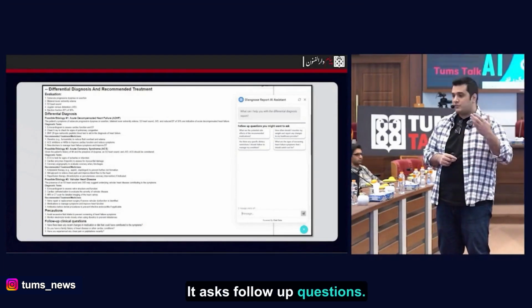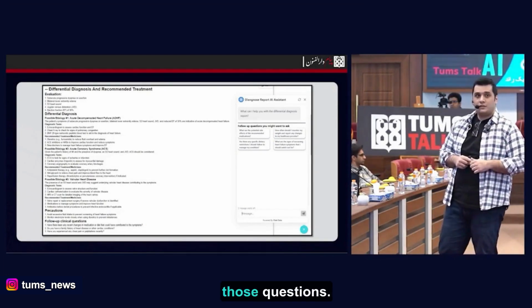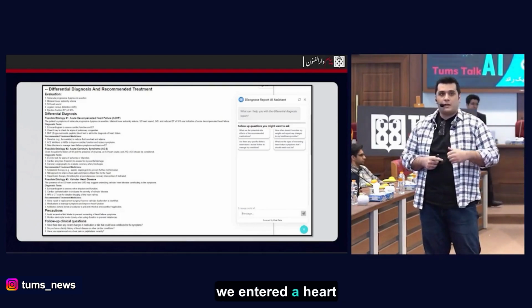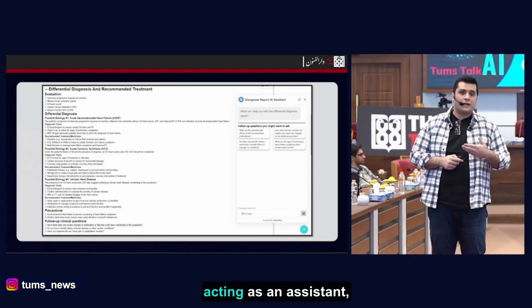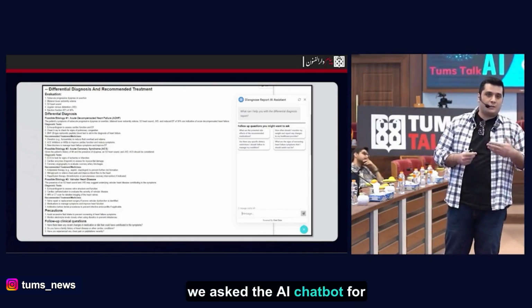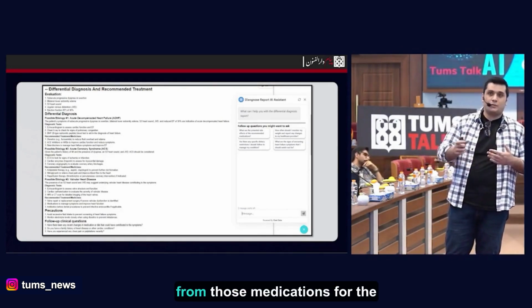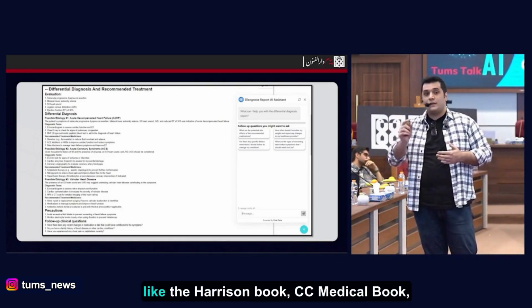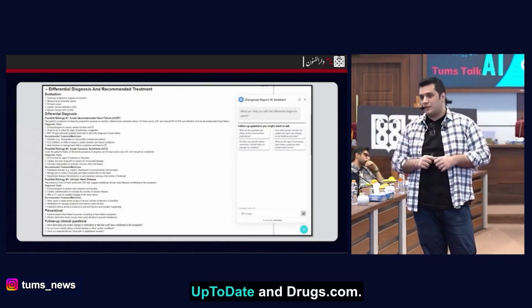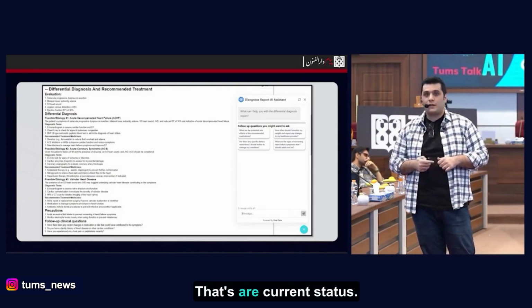It asks follow-up questions. A chatbot on the right answers those questions. In the first slide, we entered a heart case. It performs a differential diagnosis for each, acting as an assistant. We asked the AI chatbot for examples of drug side effects from those medications for the heart condition. Currently, it provides credible sources like Harrison's book, UpToDate, and drugs.com. You can ask questions anytime for complete answers.